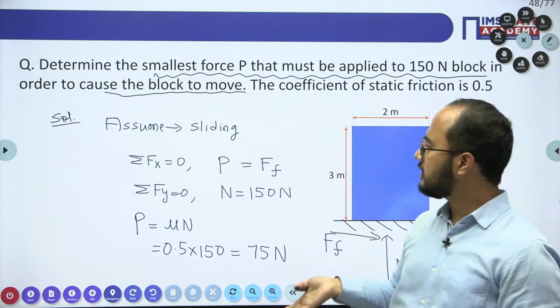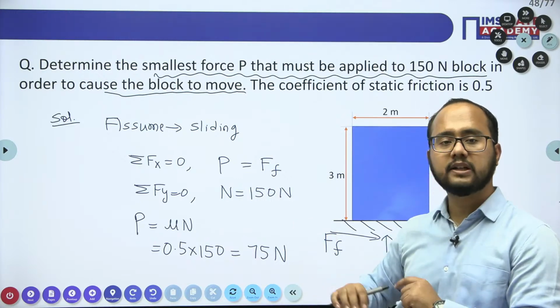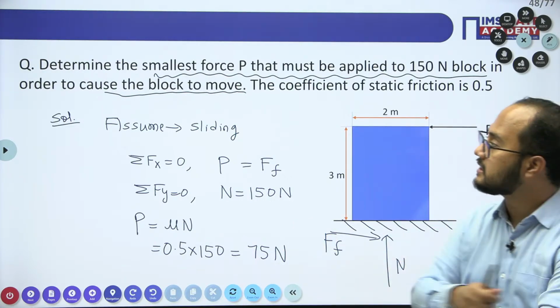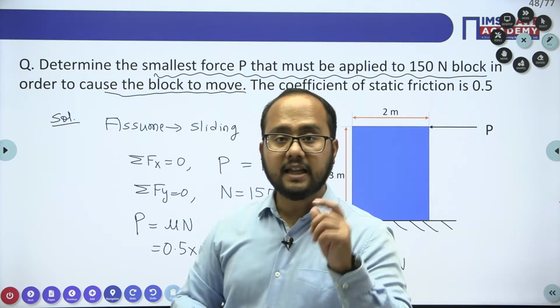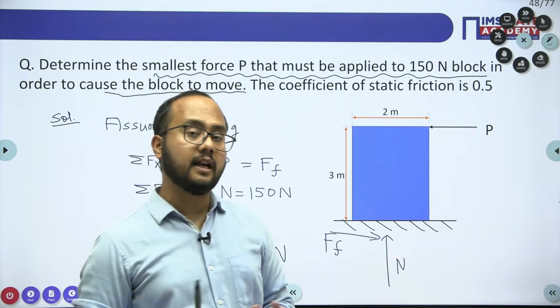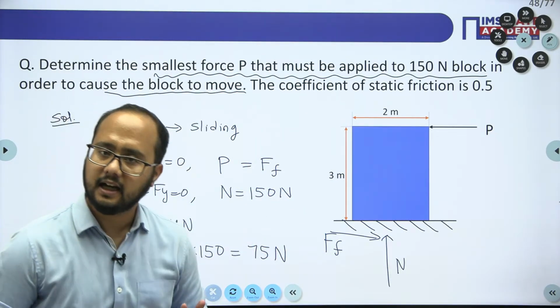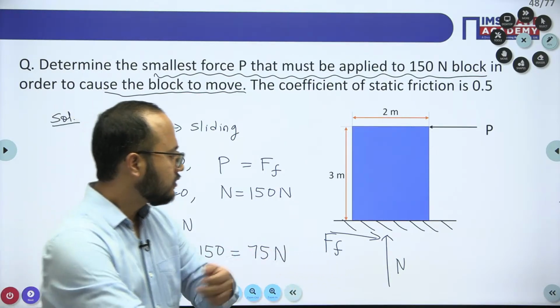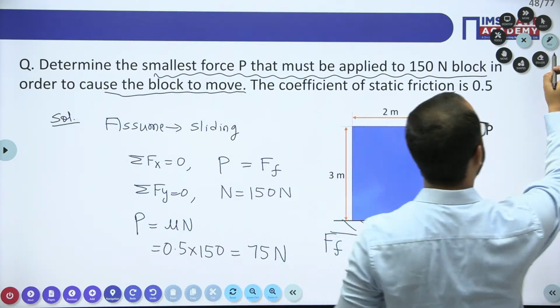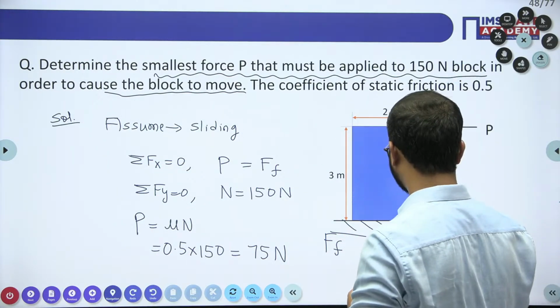Okay, directly assume the sliding case, we will get 75. No, 75 is not the correct answer, because they are asking the smallest force P that will create a motion. They didn't talk about sliding that we have assumed in the first case. Are you getting my point? Right. That is the point we need to understand. Very, very important case. Okay.